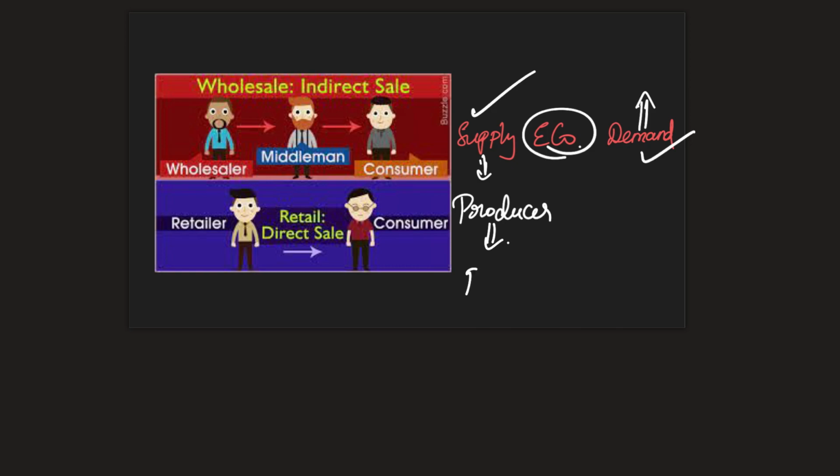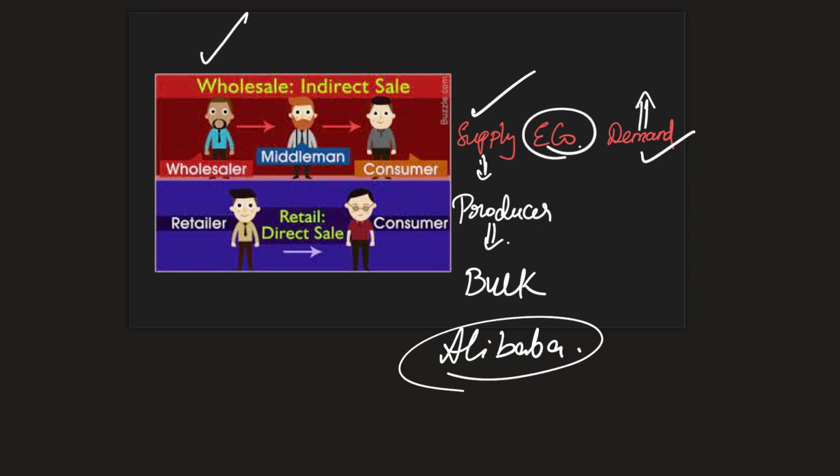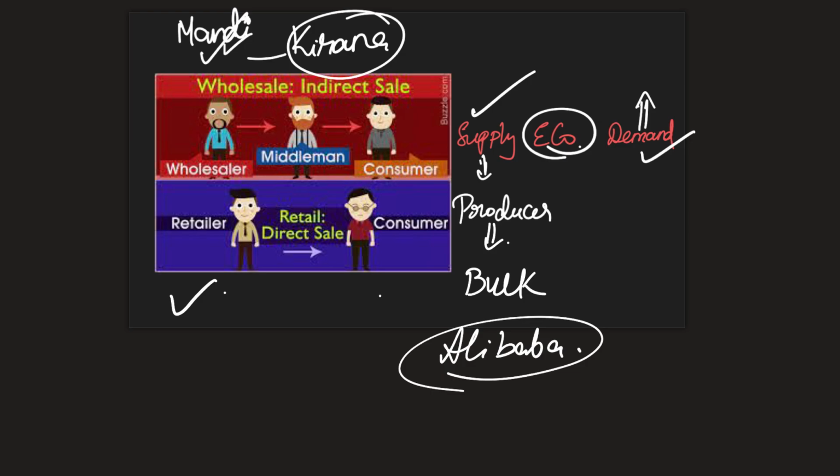Now, if that product is sold in bulk, let's say like Alibaba.com, he is considered to be a wholesaler. Now, this wholesaler might sell that to certain middlemen. If you're talking about the Indian context, this wholesaler can be someone sitting in a mandi who would be selling this to a kirana store. Now, this kirana store will be selling to the consumer. So, this transaction between the mandi and kirana store is called the wholesale market transaction. And this second part, from the retailer to the consumer, that is from the kirana shop to the consumer, is called the retail side of the transaction.